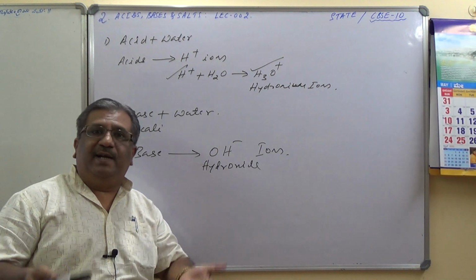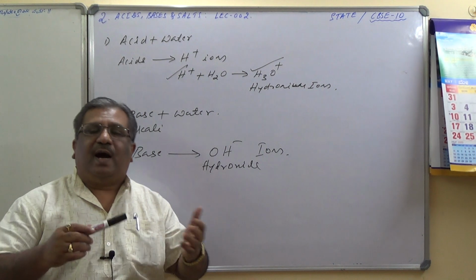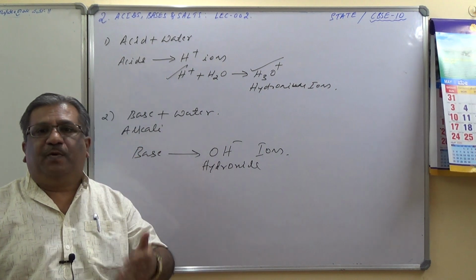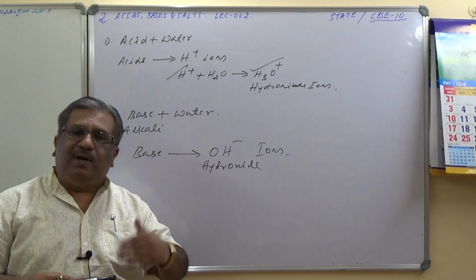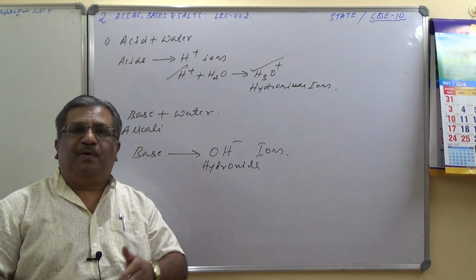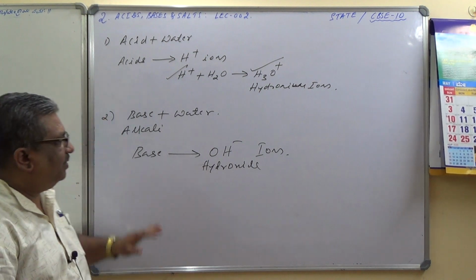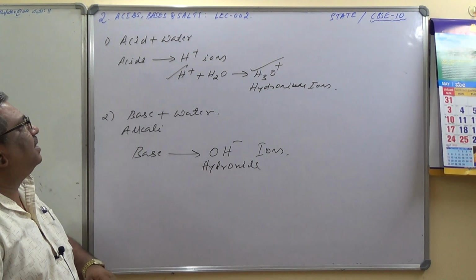And therefore, in the beginning itself, when we studied the definition of acids and bases, acids are the substances which produce H plus ions as the only cations in aqueous solutions, whereas bases are the substances which produce hydroxide ions as the only anions in aqueous solutions. Isn't it? And let us take some examples.